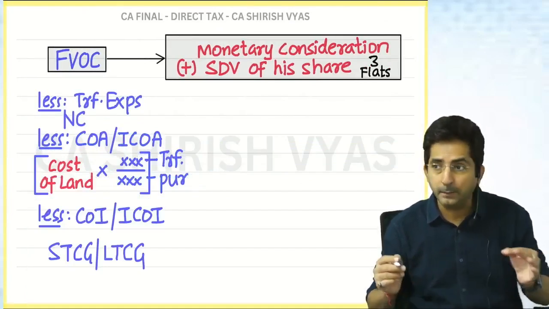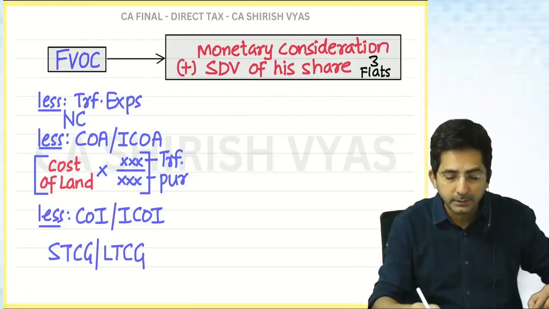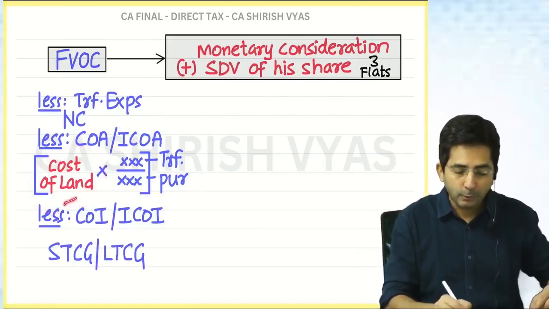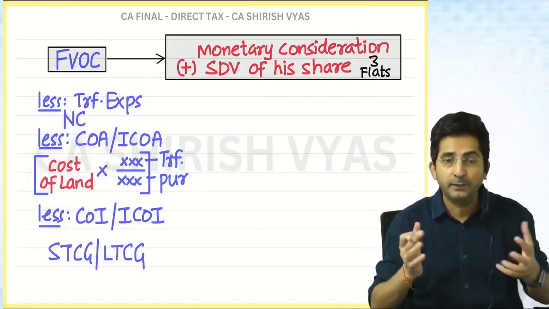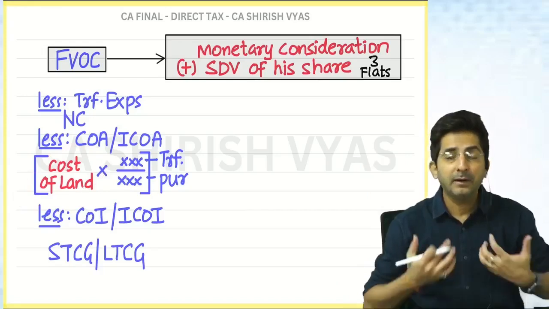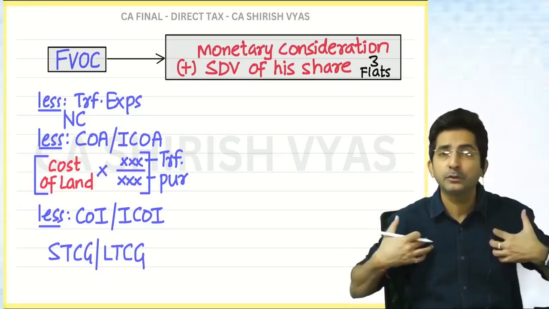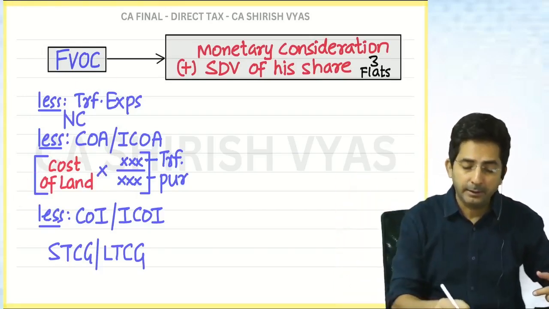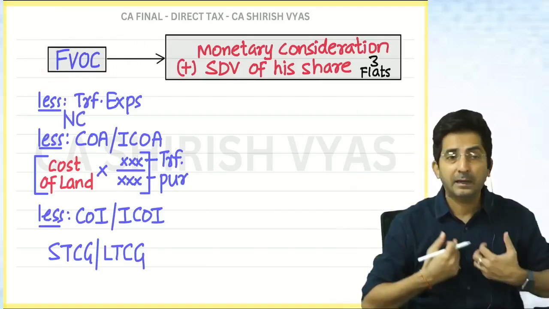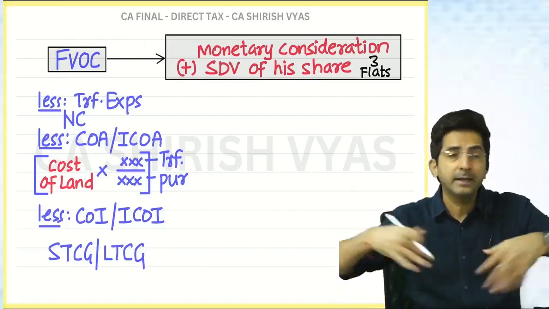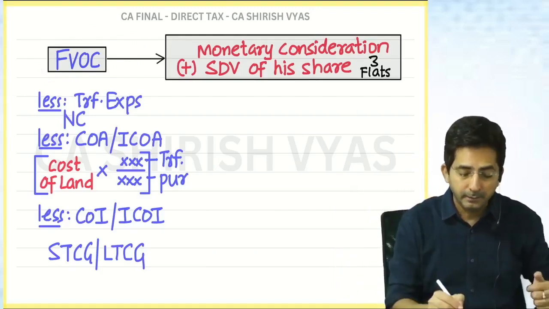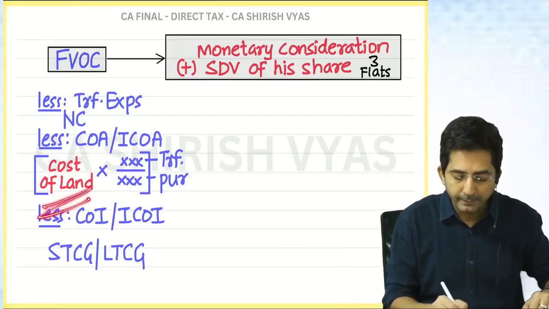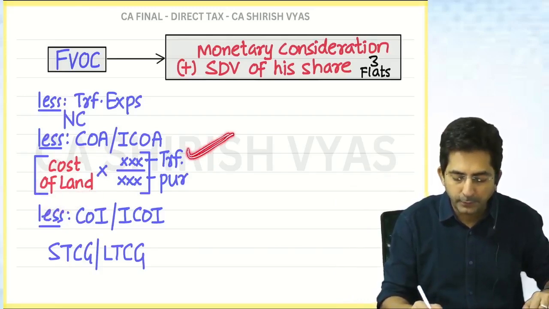Cost into index, upper index on top, transfer year above, purchase year below. And what is the cost? Cost of the land. See, we write the cost of that which is transferred. Our land has gone. So I want to see what is the cost of the land. What I get in return will come in FVOC. What I have parted away, what I have given away, that asset's cost will come in cost. So cost of land, tell me what will be the year of transfer here?